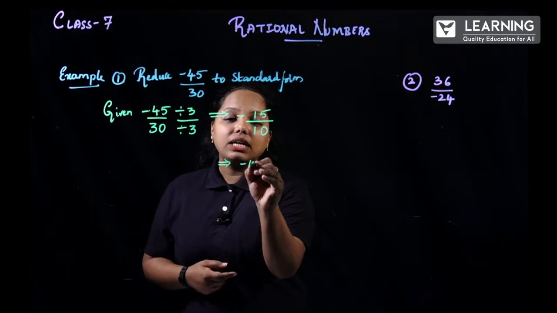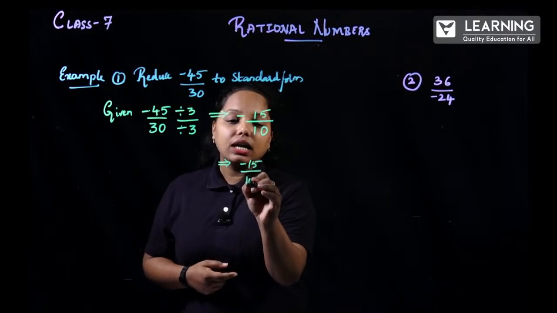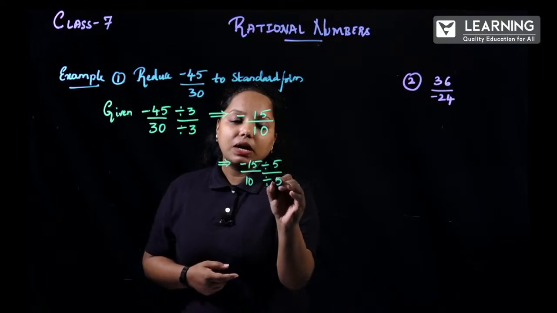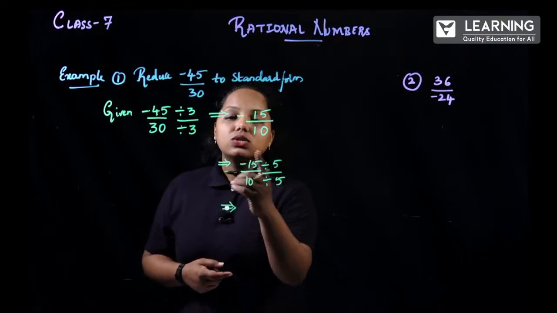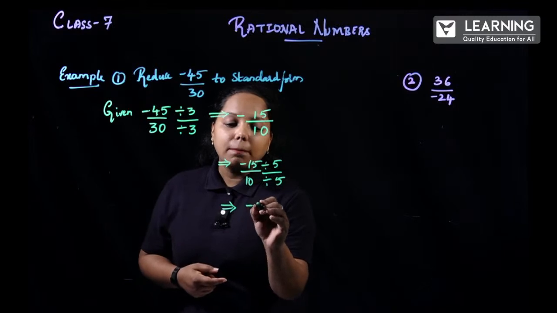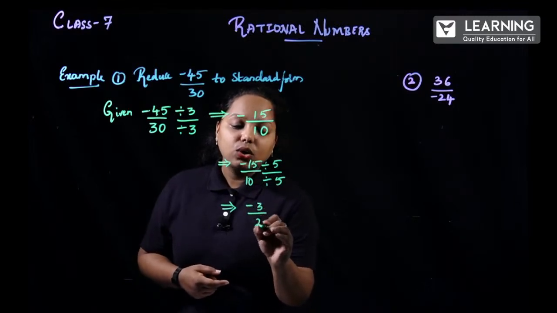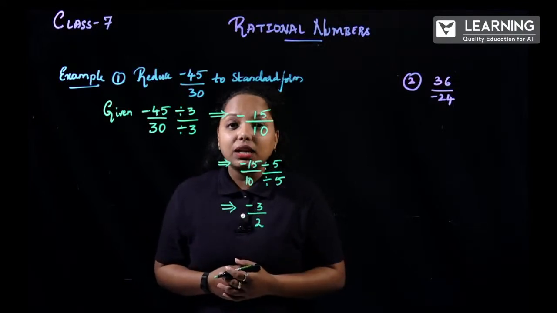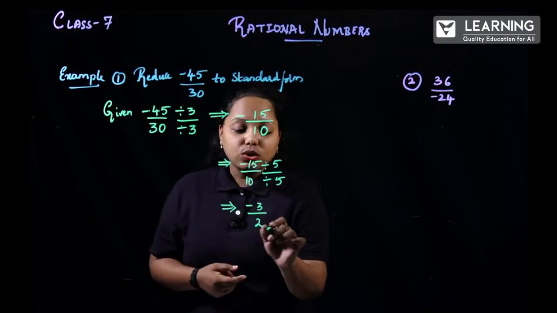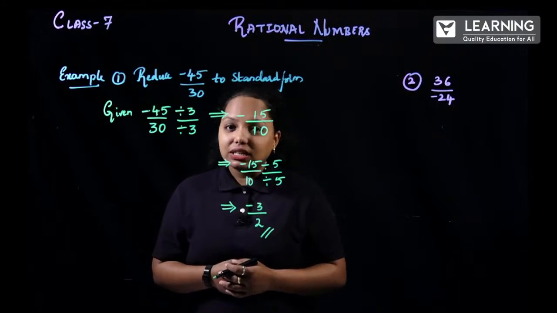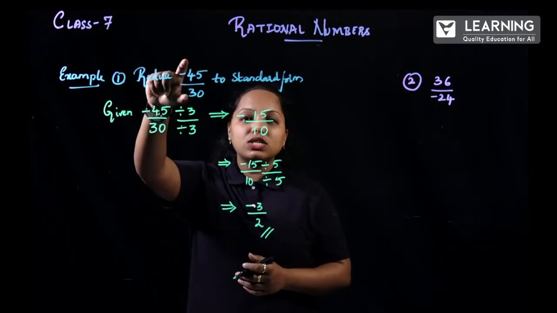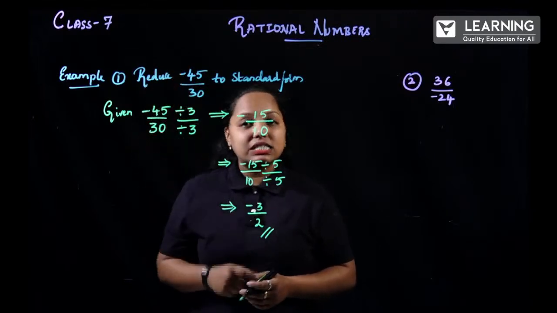How is that? Minus 15 by 10. This also divided by 5 and this also divided by 5. So what does this give me? Minus 15 divided by 5 is minus 3, and this is 2 over there. Now minus 3 by 2, is it coming in any table? No, obviously no. So your answer is, that's it. That is minus 3 by 2. So for this question, minus 45 by 30, this is the answer.